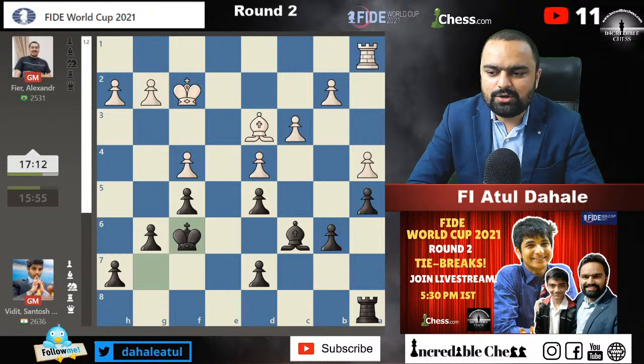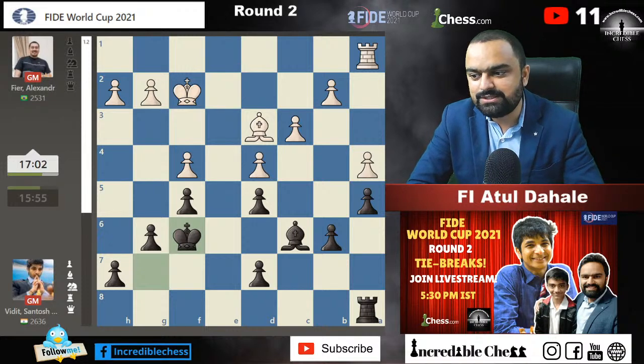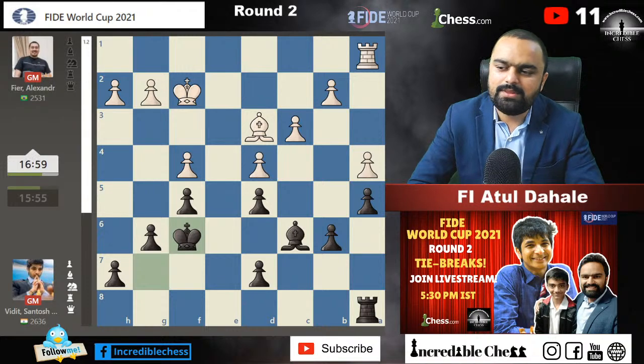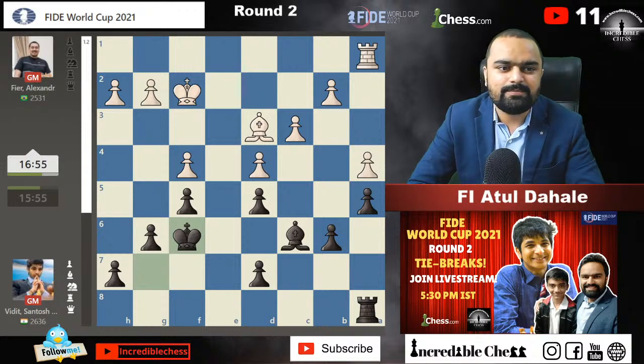One of the Indians will be knocked out, because AD and VD are very close friends, and if they are going to play against each other, then one of them will go out, because both of them cannot really proceed to the next round. So I hope that in the coming rounds, Indians will not meet Indians, but at some point it will definitely happen.